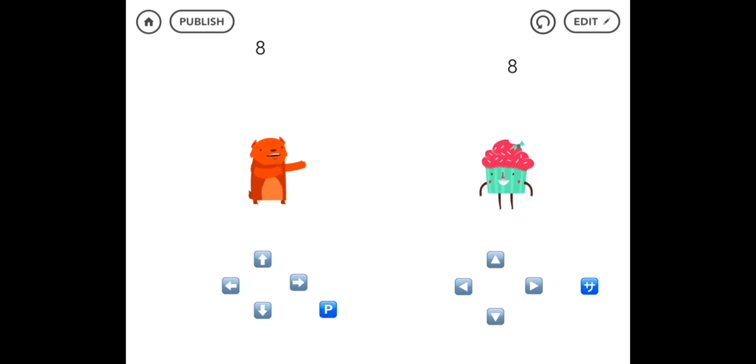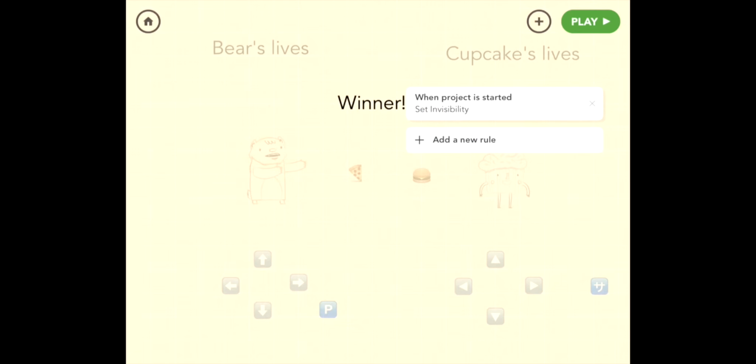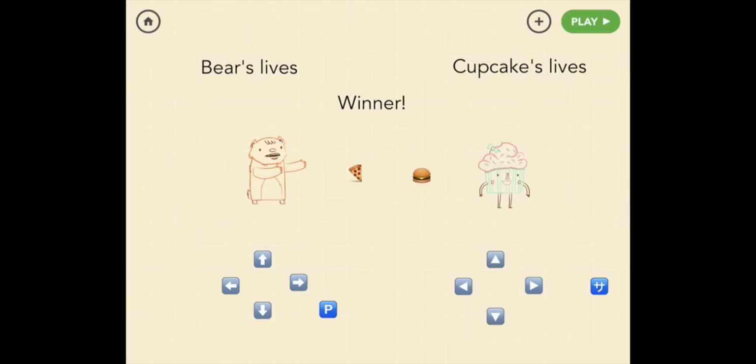Okay, let's actually shift those so that they're parallel. Great. So we want this text to display that someone wins when the other has 0 lives, right? So we have to make a rule. So if Cupcake wins, for example, when Bear's lives equals 0, then this winner text will say, Cupcake wins, and it will become visible. So you'll see it pop up in the middle of the screen.